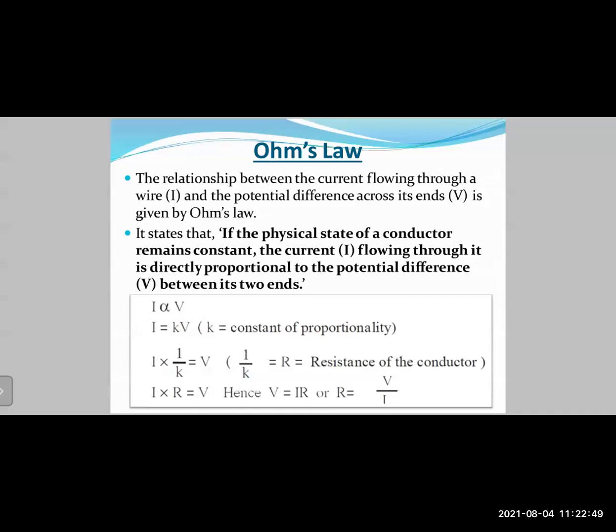Okay, now if you rearrange this equation, if you take the small k to the left hand side, what do you get? I divided by k, or I into 1 by k equals V. Okay, now 1 by k is a term called R, which is called the resistance of the conductor. So hence we can replace 1 by k by the term R. So what do you get? I into R equals V, and that is your equation for Ohm's law. That is V equals IR, or R equals V by I. You can just rearrange it as you need.